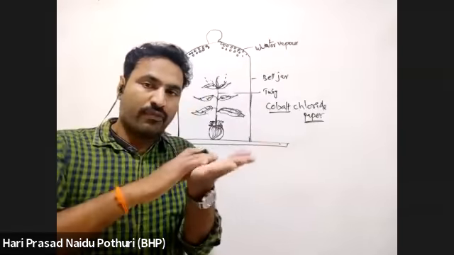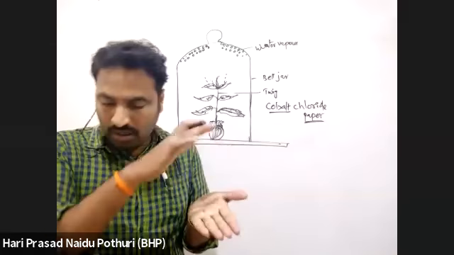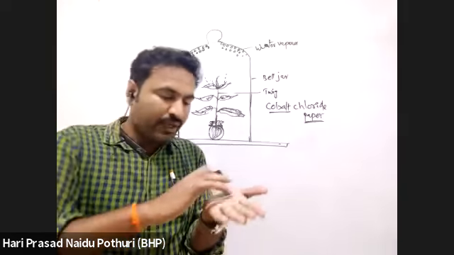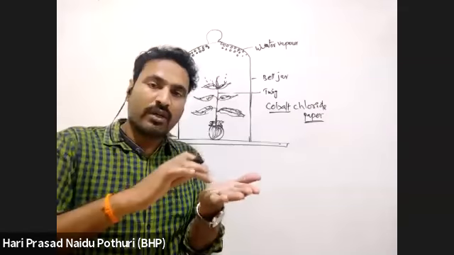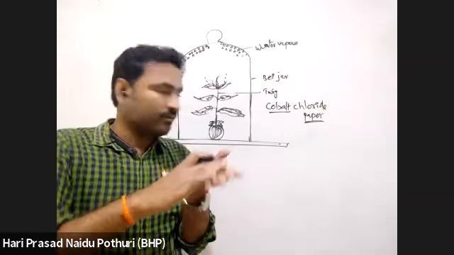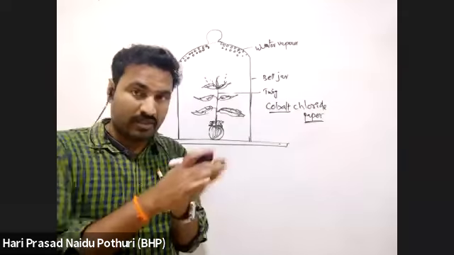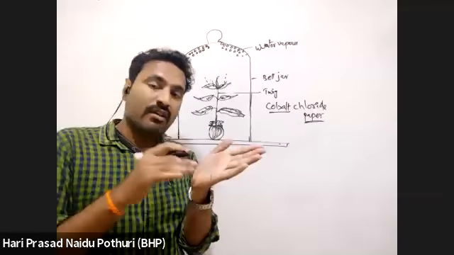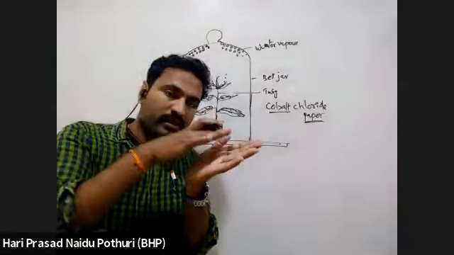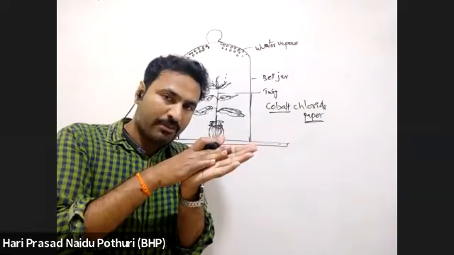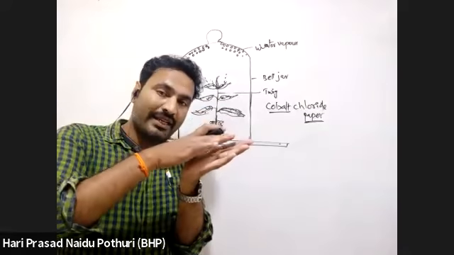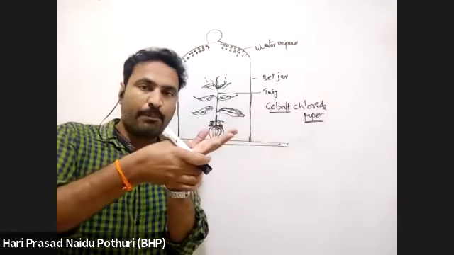Here this is the leaf surface, the leaf lamina. On this, a filter paper dipped in cobalt chloride is kept on the leaf surface where stomata are present. Then a glass slide is kept on its surface and it is clipped.